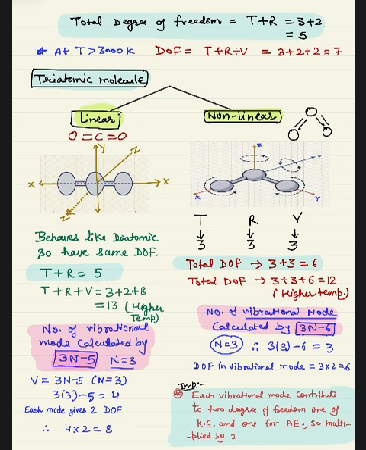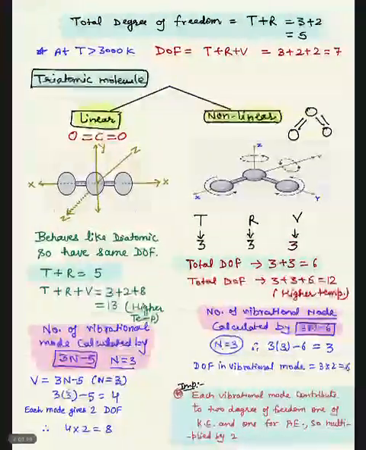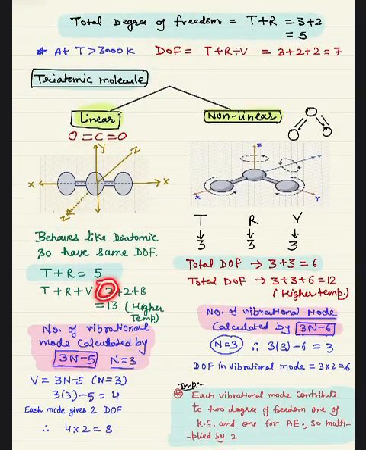Now let's come to the triatomic molecule. Triatomic molecule can be linear as well as non-linear. When it is linear, the degree of freedom will be same as the diatomic molecule we have done. For translational it will be 3, for rotational it will be 2. So this is degree of freedom for temperature less than 300. But when temperature is higher, more than 3000 Kelvin, then degree of freedom we have to calculate, because vibrational motion came into existence, it will start vibrating.